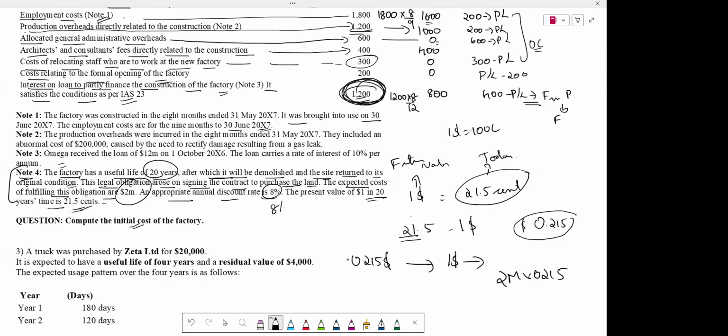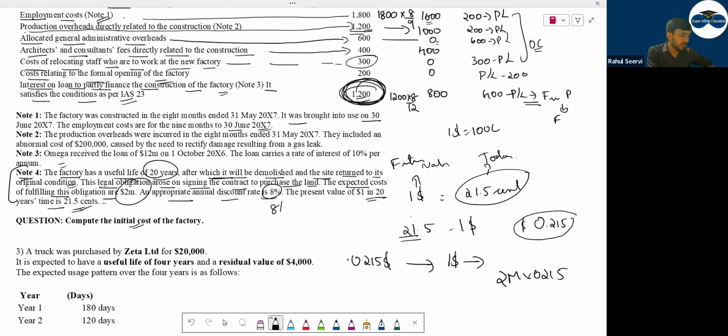Got it? अब समझ में आया? So what is the value we have got? 0.215 into 2 is 0.43. This is in million. I need it in thousand, so into 1000. So I'll get 430. So I will add this 430 here.